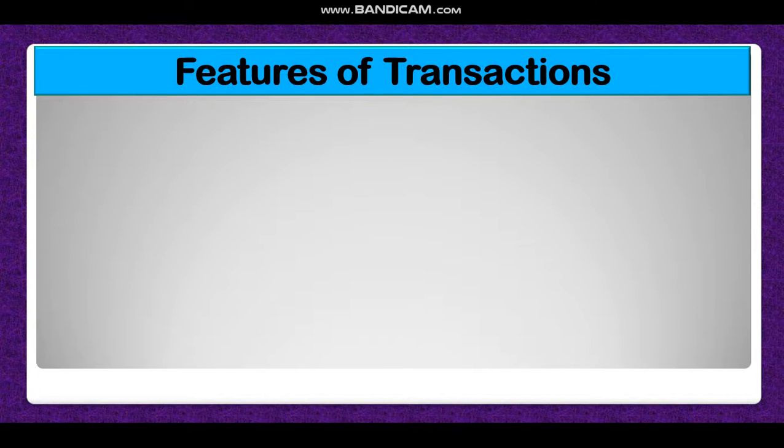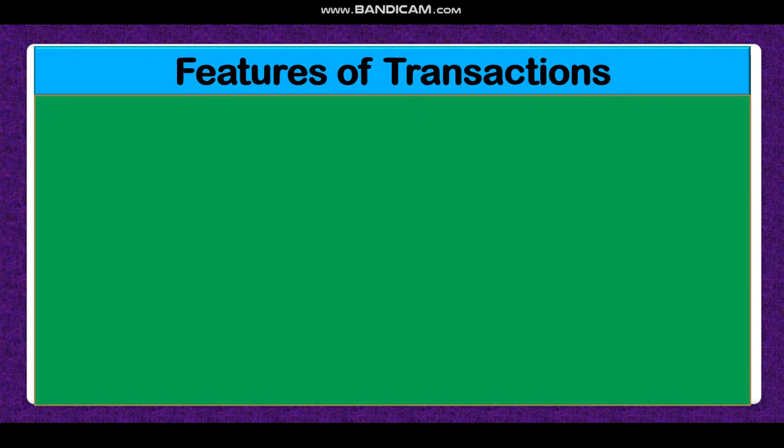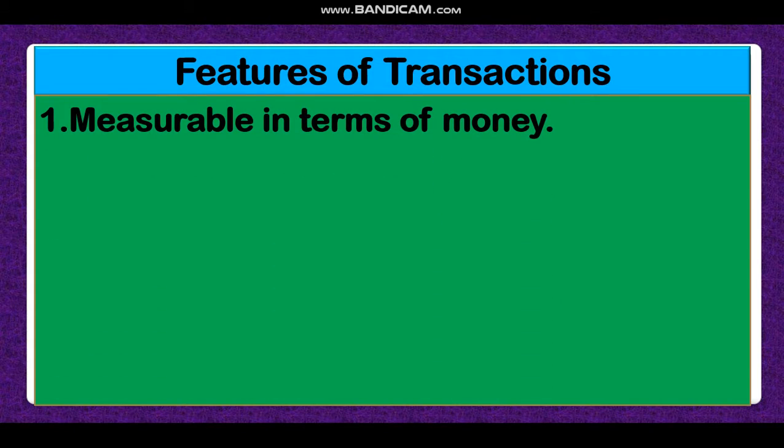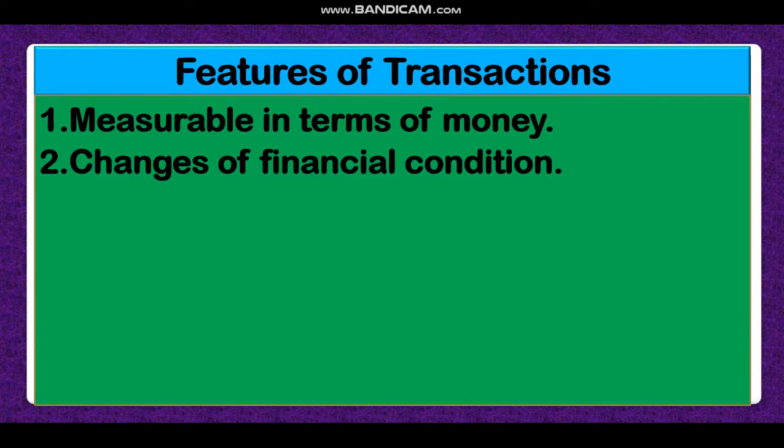Dear student, now the features of transaction, that means the characteristics of transaction, by which we can say that it is a transaction. Look at number one: it is measurable in terms of money. If any event is measurable in terms of money, then it is a transaction. The second characteristic is changing the financial condition. If by any event the financial condition changes, then it is a transaction. Every transaction will change the financial condition of an organization.